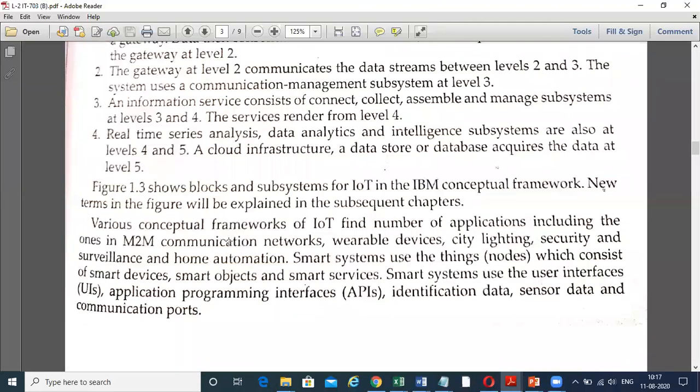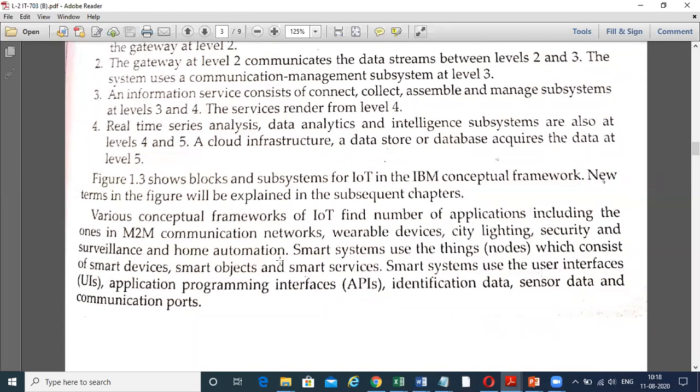We have done the 2 conceptual frameworks. First was the journal, second is Oracle, third is IBM. In the Oracle conceptual framework, there are 6 levels, and in the IBM conceptual framework, there are 5 levels. Now,